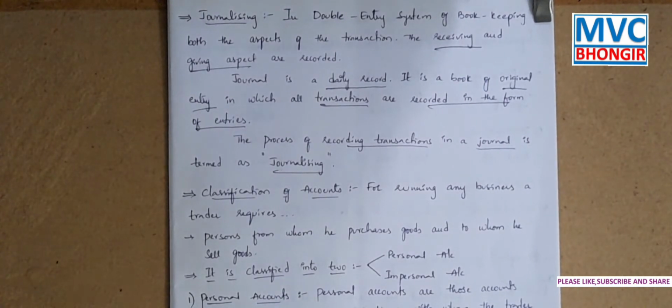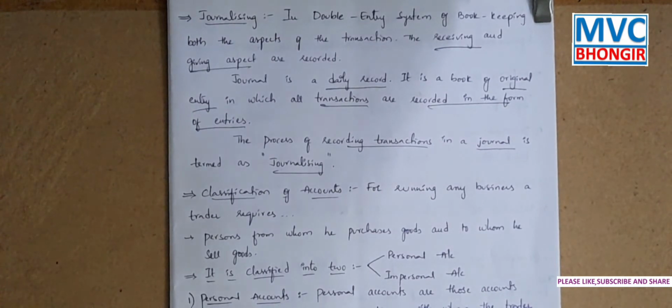Where the events happen in the business, we should make a classification. We should divide them separately according to the accounts, and with it we will write the entries with the help of the rules of the double entry system.